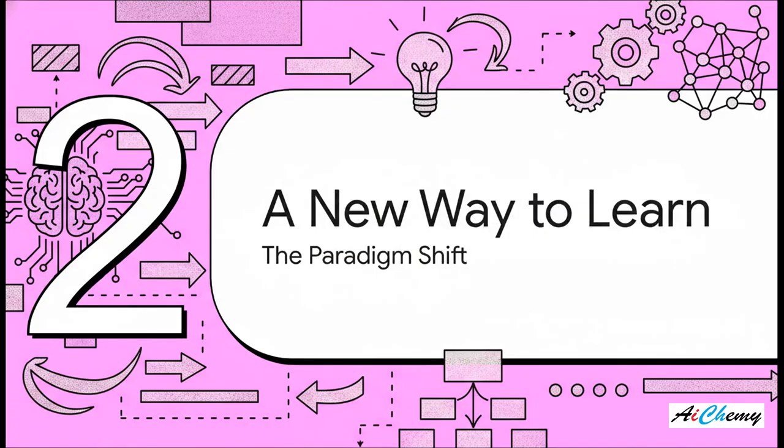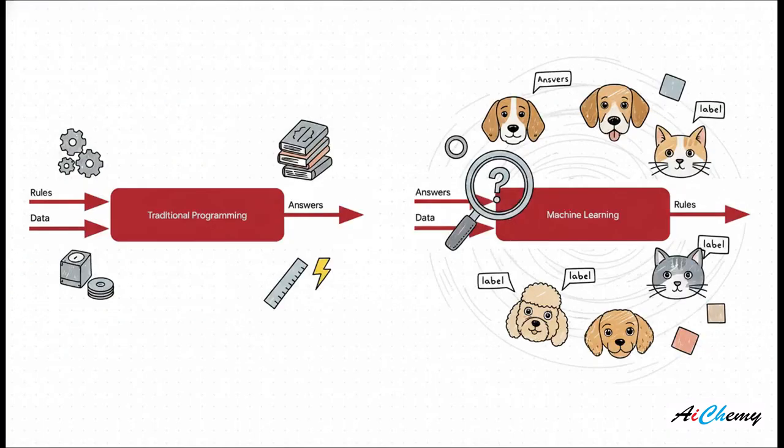Which brings us right to section 2, a new way to learn. This is the big paradigm shift. This is where machine learning steps onto the scene. And it's not just some new technique. It is a fundamentally different way of getting computers to solve problems. Okay, this slide right here is everything. This is the whole ballgame.